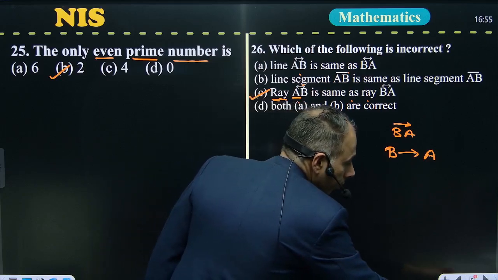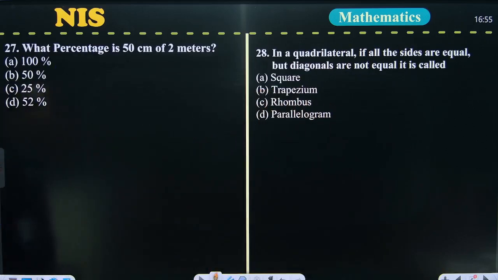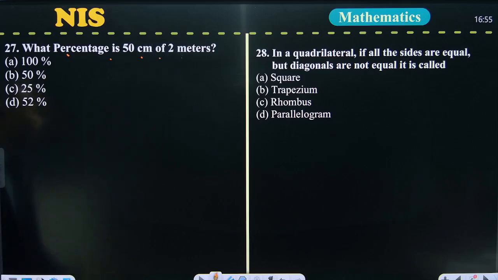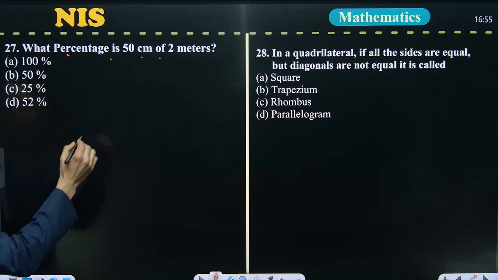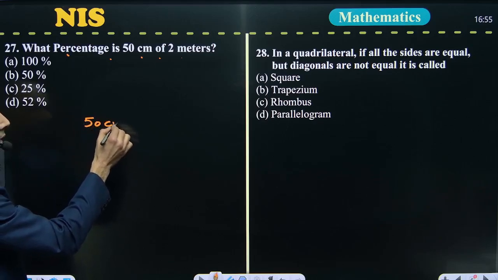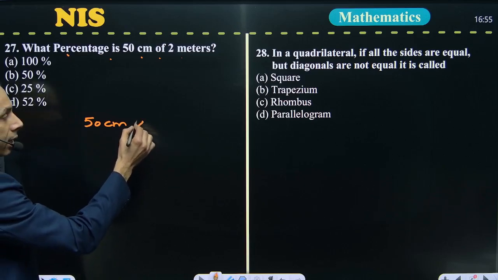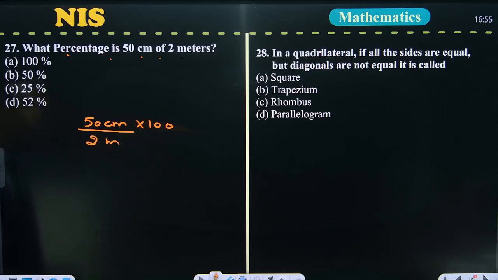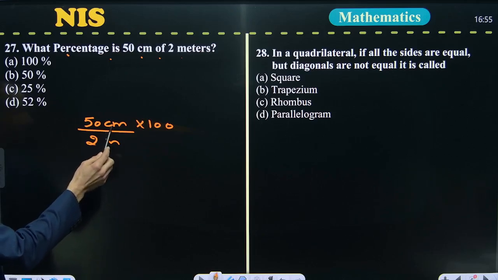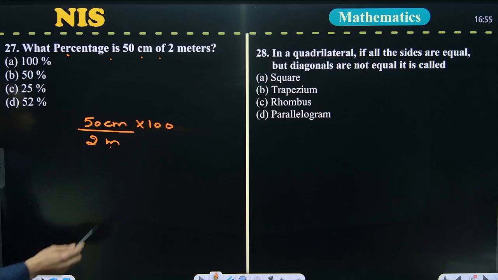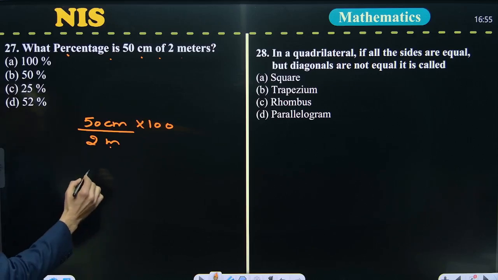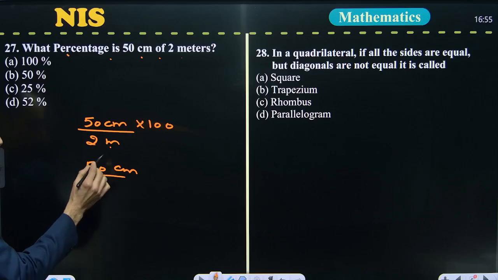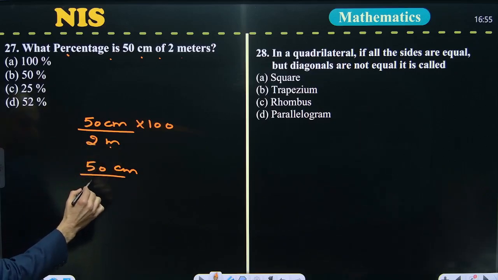Next question, 27. What percentage is 50 centimeter of 2 meter? We have to find the percentage of 50 centimeter. And you know, for percentage, we multiply with 100, and over here is 2 meter. But you can see here the unit is centimeter, here it's meter. We have to make it the same. So this is 50 centimeter. If we convert meter, we will multiply with 100. So this is 200